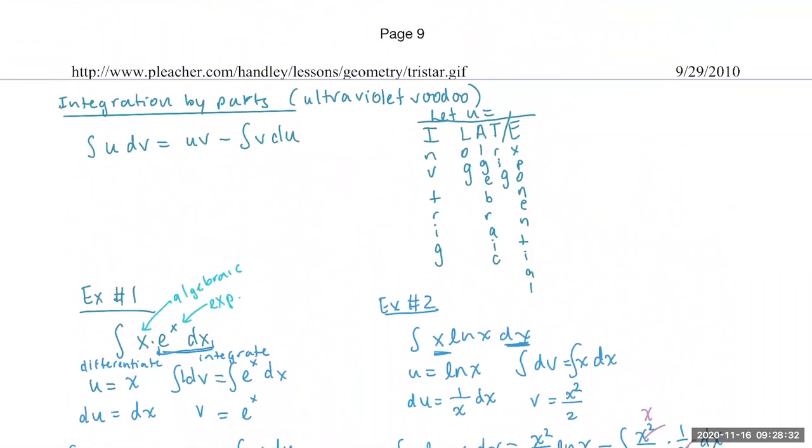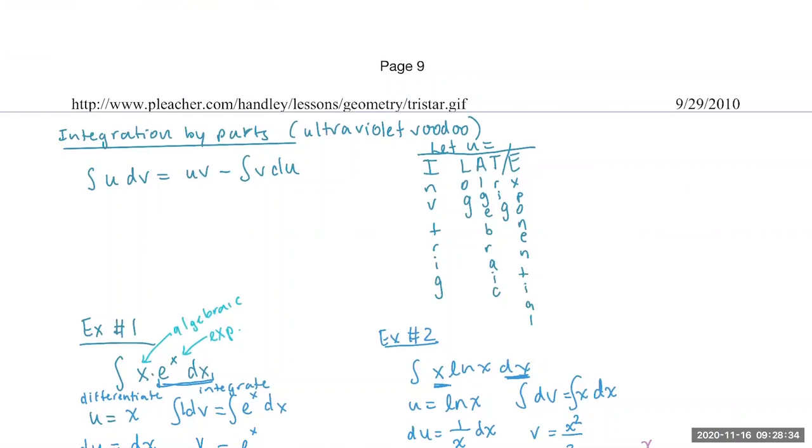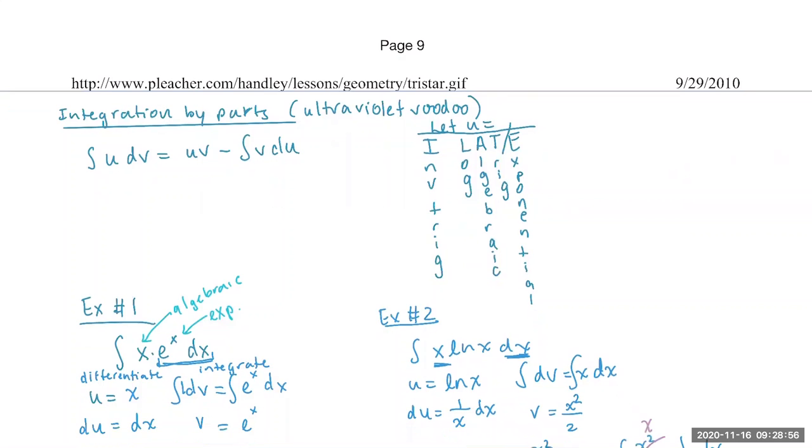I'm getting a mix of answers, so I just want to make sure this makes sense again. We go back to ILATE. That's what you let u be equal to. We have x squared and e to the x. x squared is algebraic. e to the x is exponential. So when I'm reading this left to right, whichever one comes first is going to be the one that I let u be equal to. So in this case, A comes before E. We're going to let u be equal to x squared.